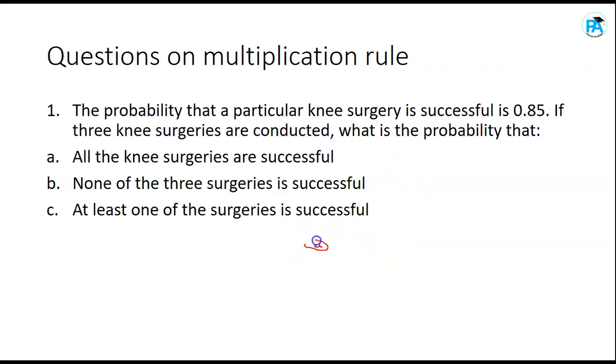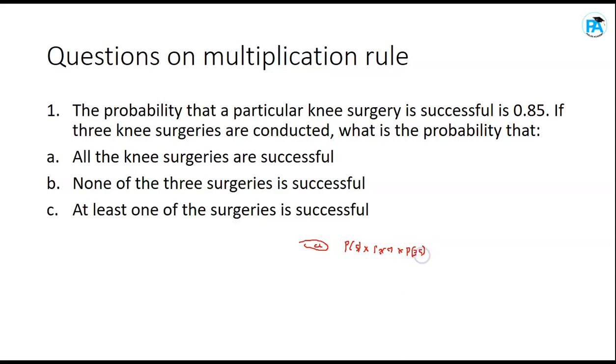the probability that all the 3 knee surgeries are successful is that the probability that the first one is successful, and means multiplication, the second one too is successful, and that's multiplication, the third one too is successful.